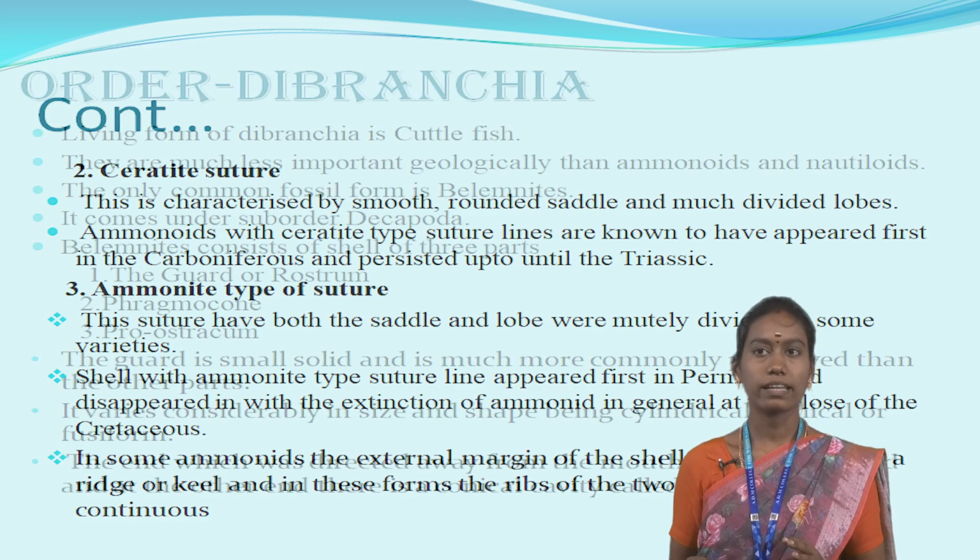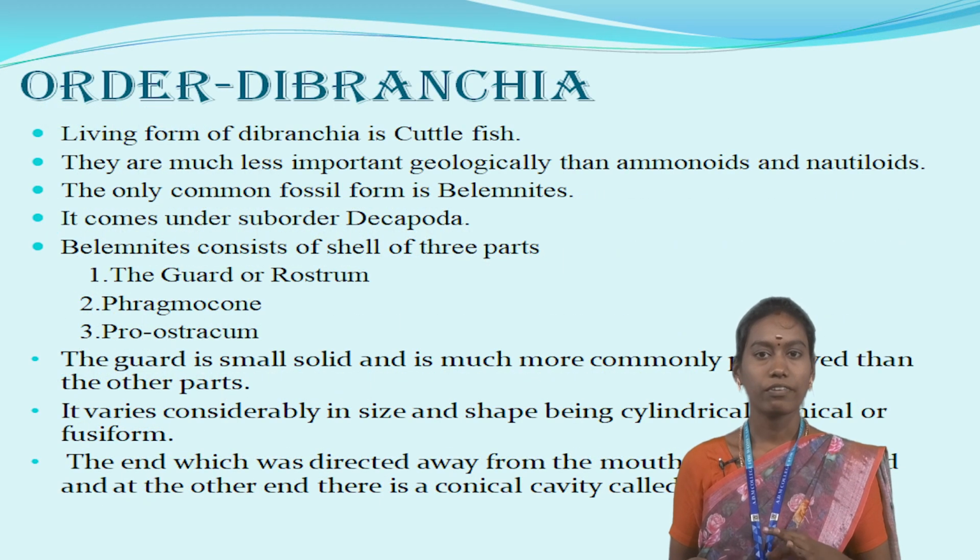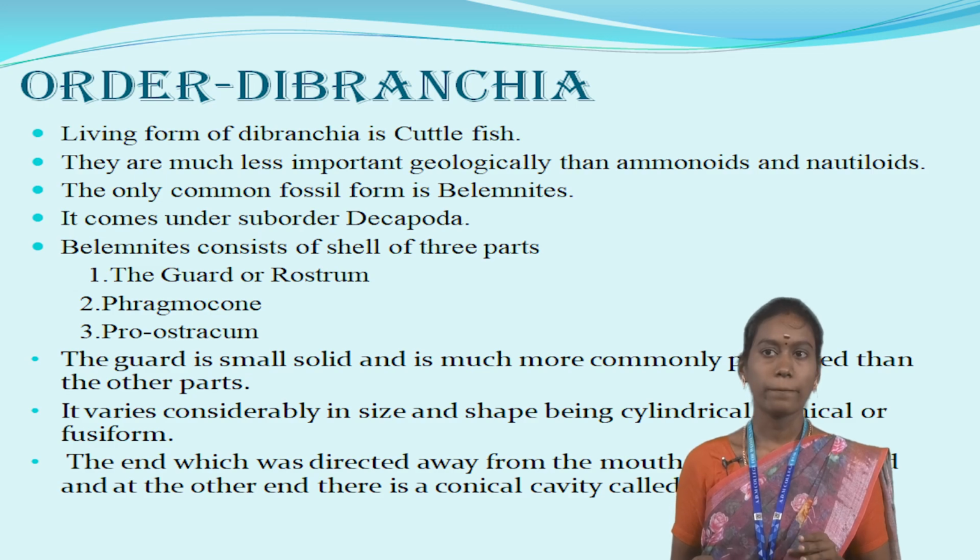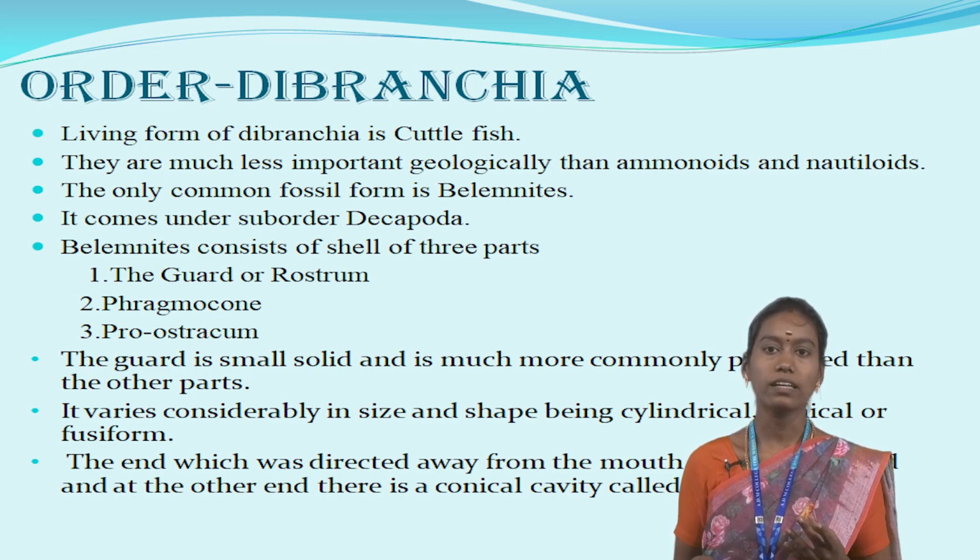Then the third order is known as the dibranchia. We can say it is the dibranchia or belemnite order. This is the living form of dibranchia, for example, cuttlefish. They are much less important geologically than ammonites and nautiloids, because ammonites are a very extinct type.